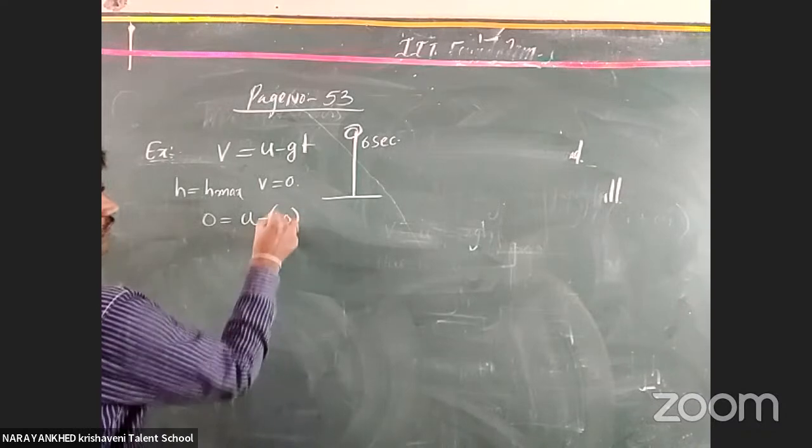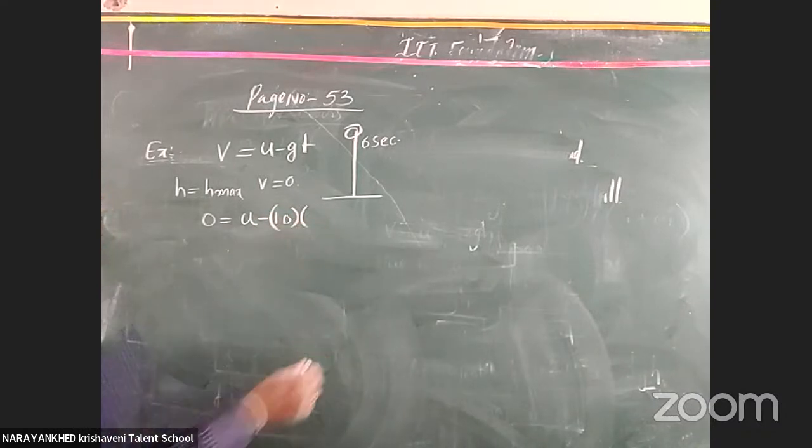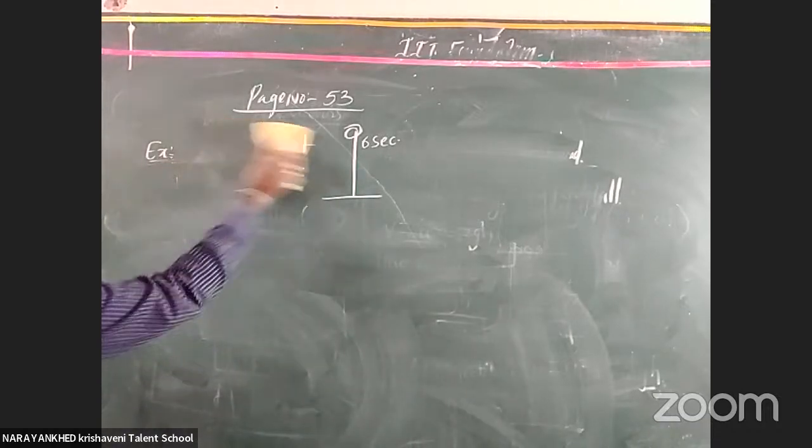Already we have discussed it. The time is given, how much? 6 seconds they have given. Yes, the time of the upward journey only we considered here. That is why we directly use the word time of flight simply.